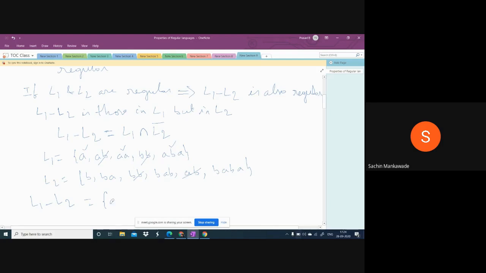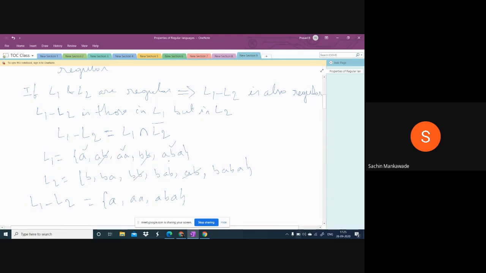So A, double A and ABA, this is L1 minus L2. Just copy this one. We will subtract the common strings of L1 and L2 from L1, and whatever is left comes under L1 minus L2. Any doubt?